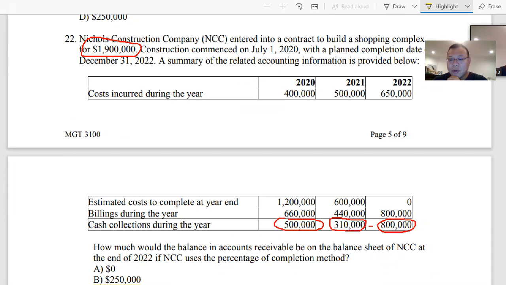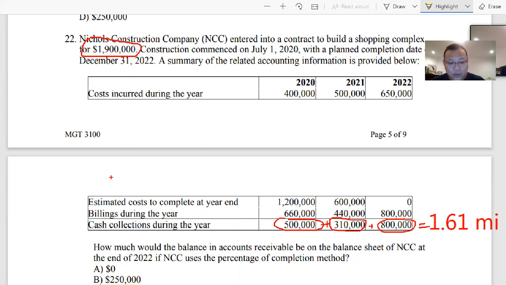So in total, you have collected 1.61 million. That's how much you collected, and you should have collected 1.9. The difference should be the outstanding balance for AR. The difference is 290.